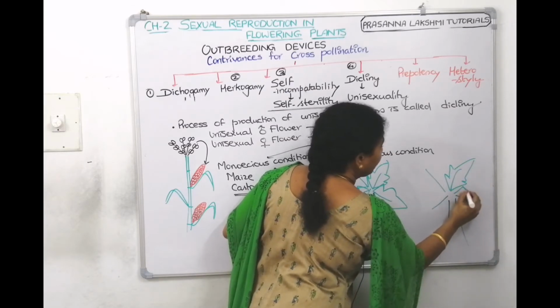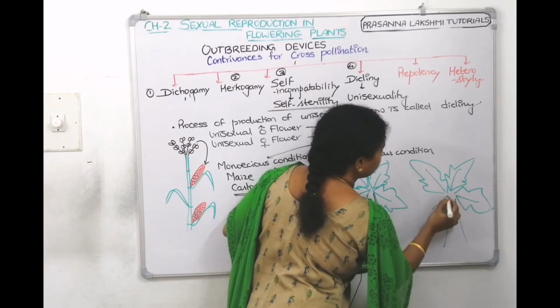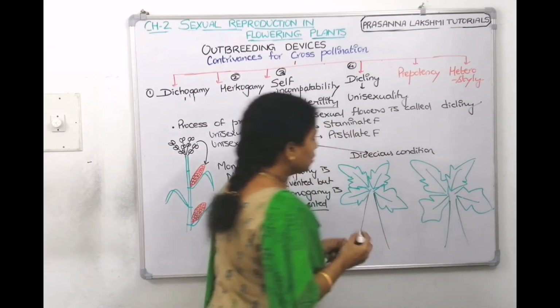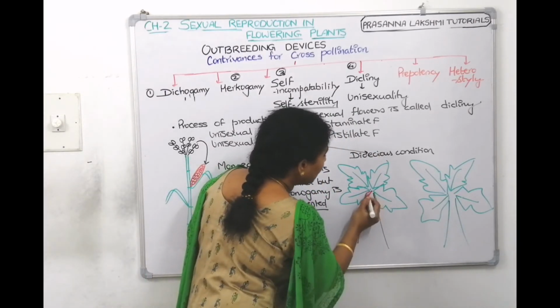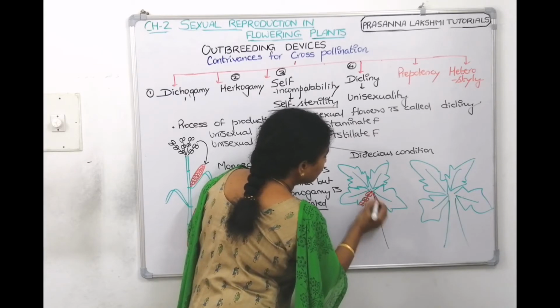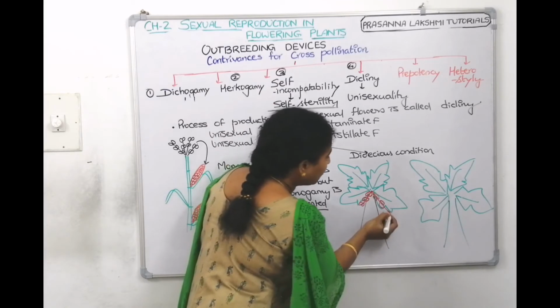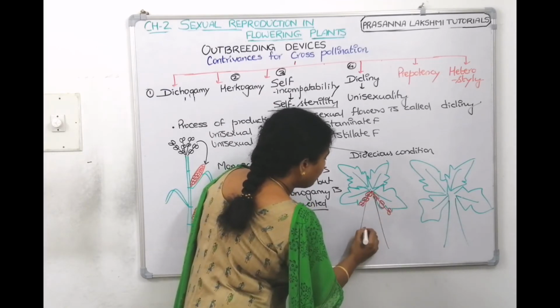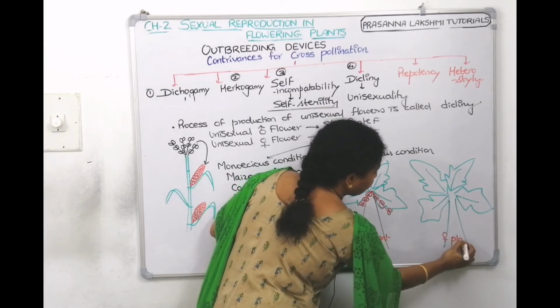In female papaya plant, female flowers, pistillate flowers will be there. So, let us draw them also. Here we have only staminate flowers, male flowers, and on the other plant, what is this called? This is called male plant and this is female plant.